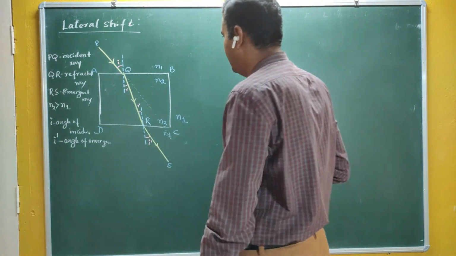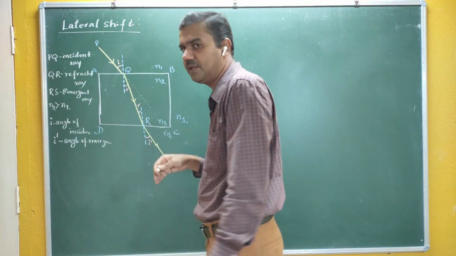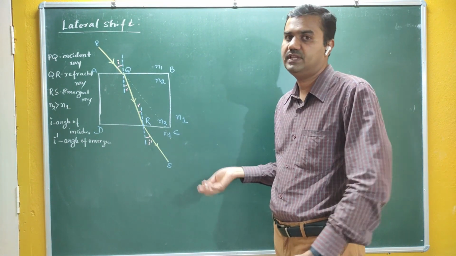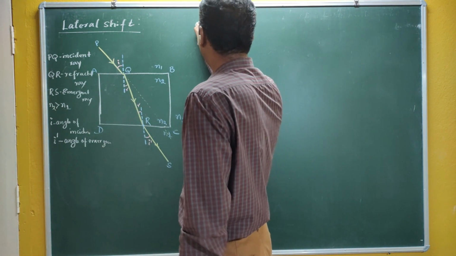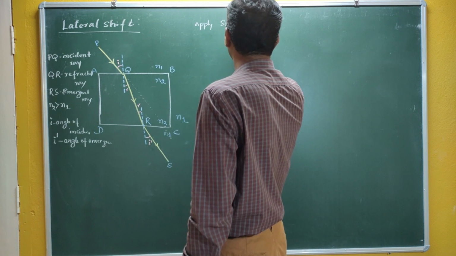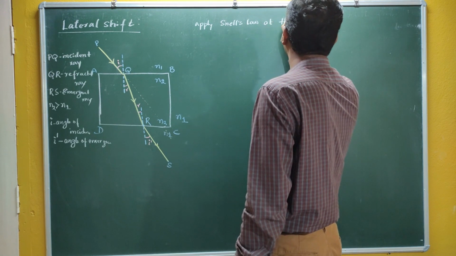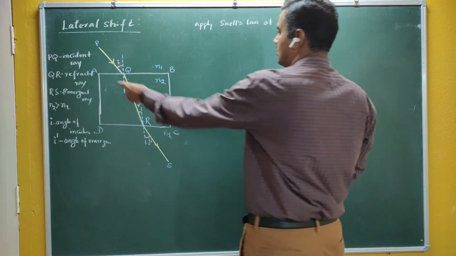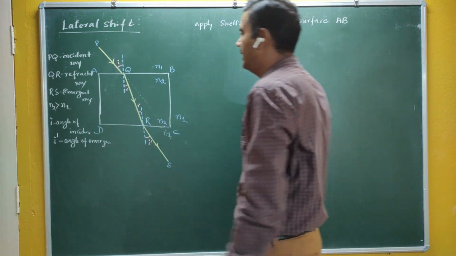I have to apply Snell's law. Whenever refraction takes place, it has to satisfy Snell's law, the laws of refraction. So let me apply Snell's law at the surface AB, my first surface.